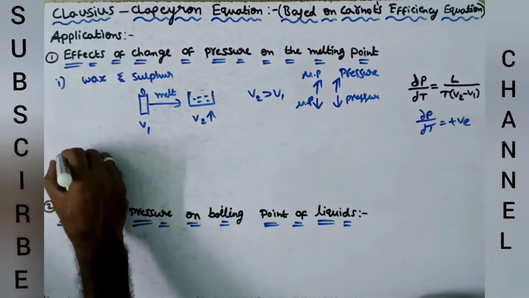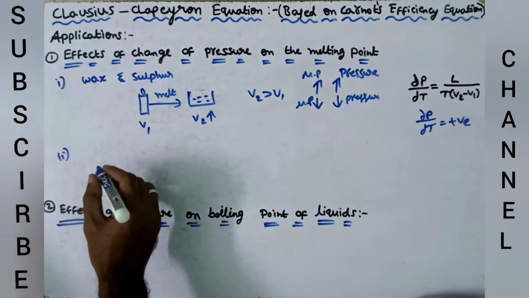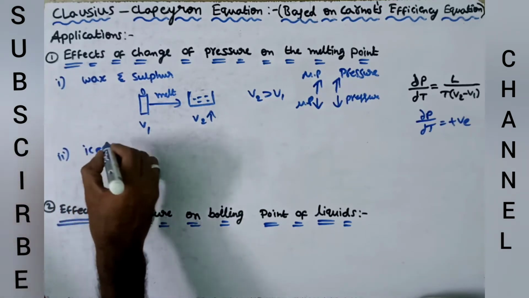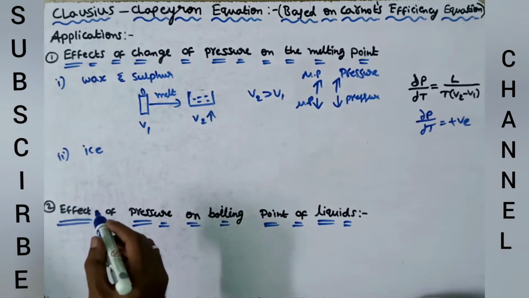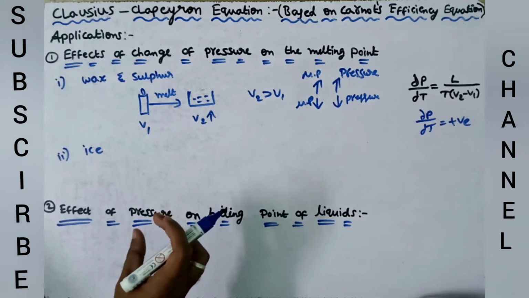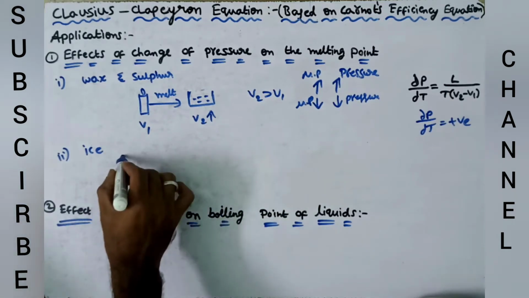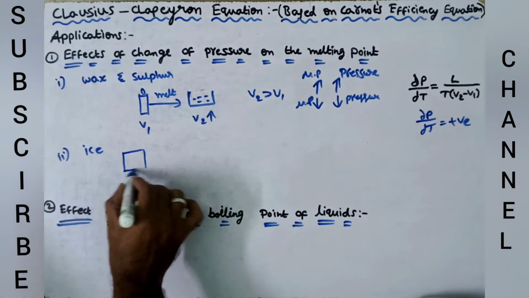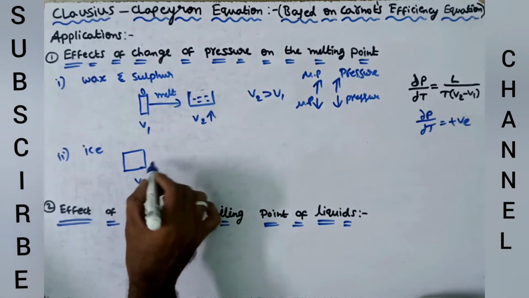In another case, when we take a substance like ice, these substances contract on melting, which means their volume decreases when they melt. For example, ice has volume V1.